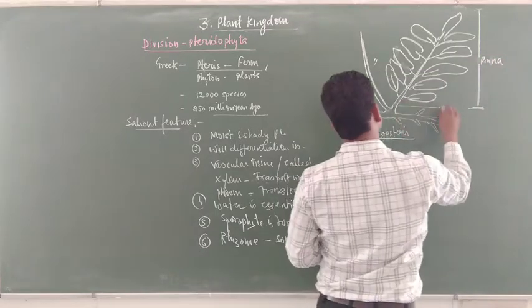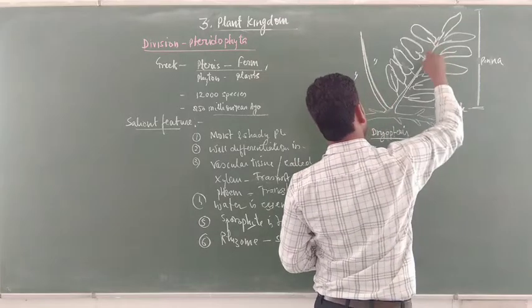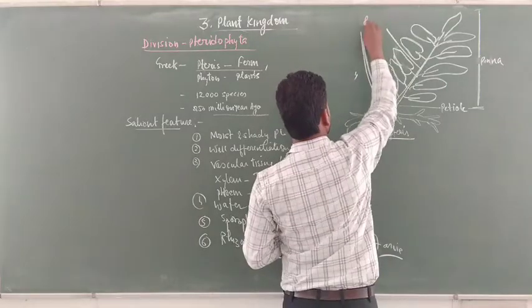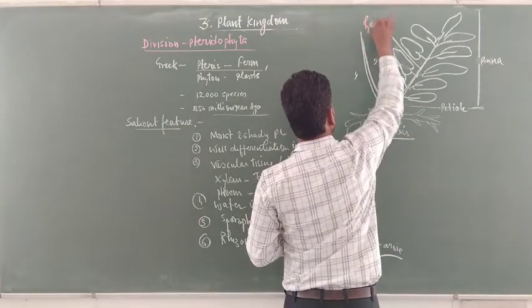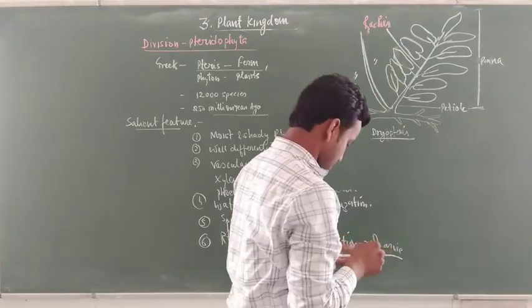This is the petiole. This is called the rachis, R-A-C-H-I-S, rachis.